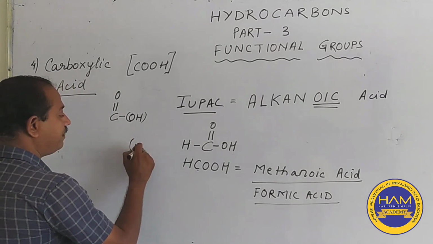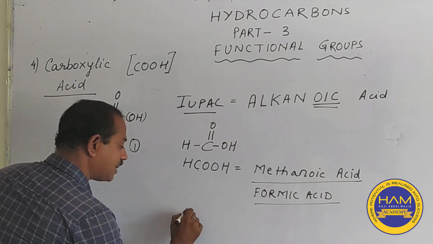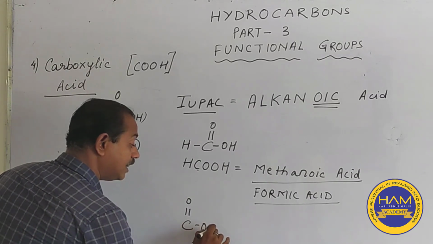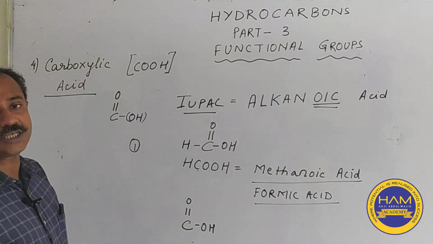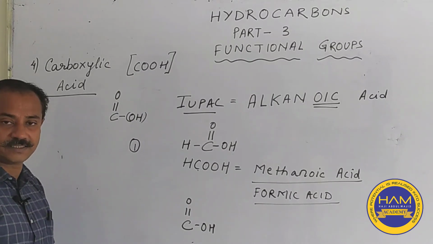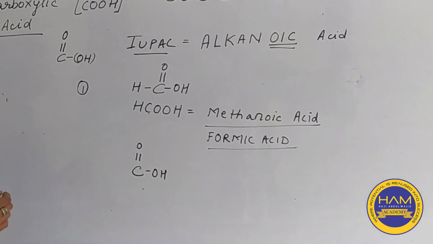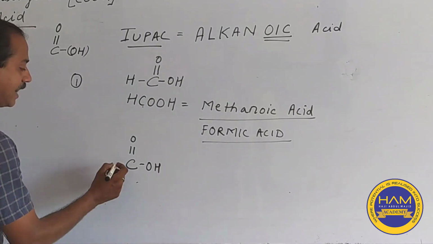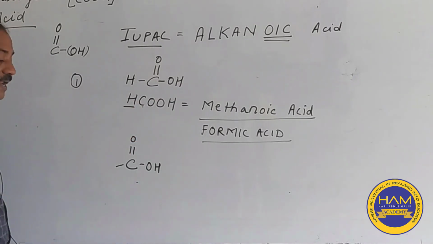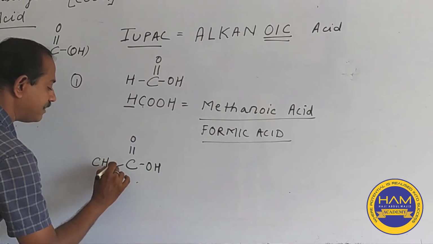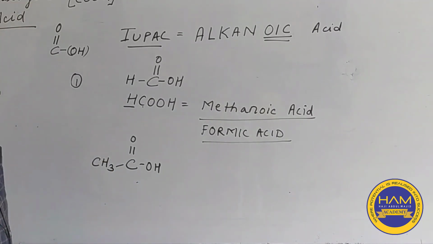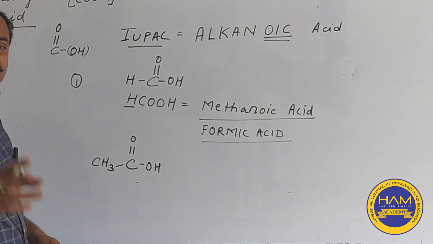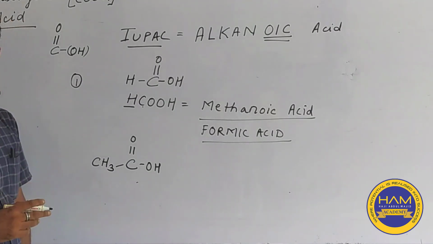We will take one other example. We have the carboxylic acid group. Students, make sure that some teachers pronounce this term differently, and that is also not wrong. People have a tendency to pronounce things in a different way. I am pronouncing it as carboxylic, some teachers pronounce it differently. So both are correct. Now, instead of putting a hydrogen in the place, we have another alkyl radical, that is CH3. Now who will tell me what is this group? Yes, you are right. This is the methyl radical.